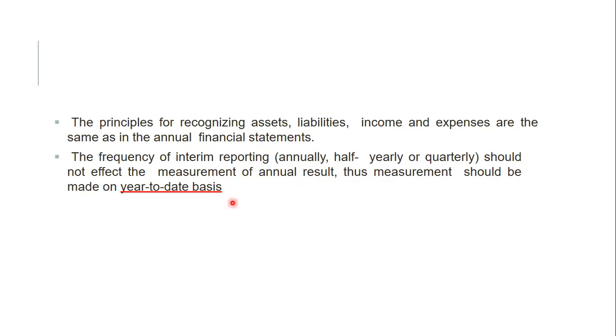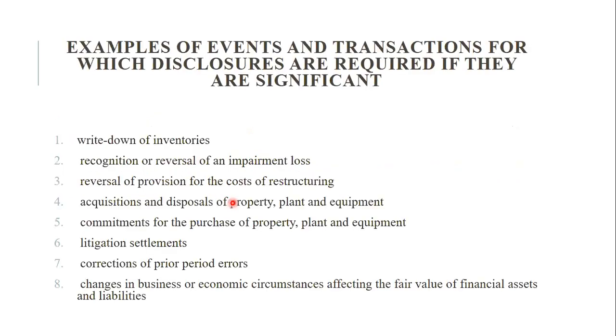Then examples of events and transactions for which disclosure is required if they are significant. What type of disclosure we have to make separately in our interim financial report: write down of inventories. You have to give a detailed report about your inventories.